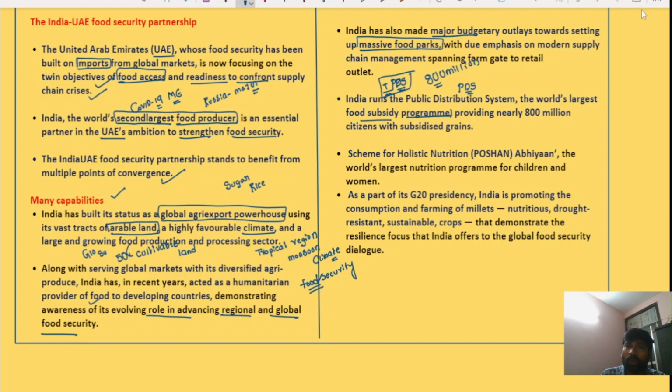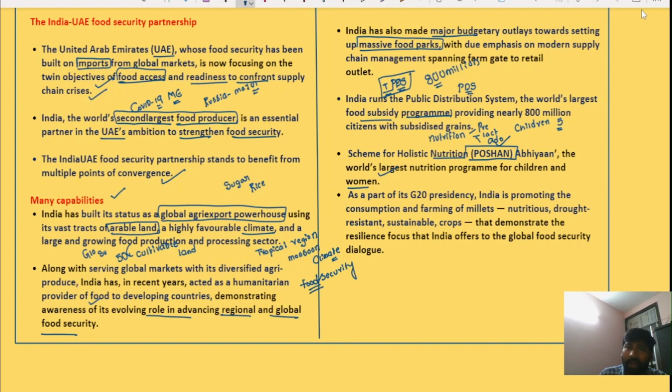Along with these programs, India has also launched a scheme for holistic nutrition, that is Poshan Abhiyan. Poshan Abhiyan primarily tries to improve the nutrition situation in the country, with a special focus on pregnant and lactating mothers, adolescent girls, and children under age 5. So this is also the world's largest nutrition program for children and women.